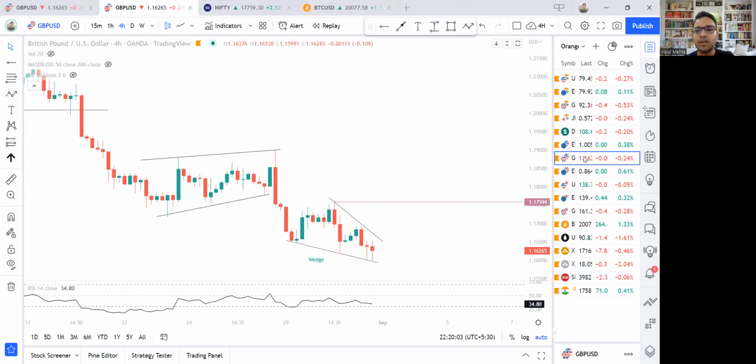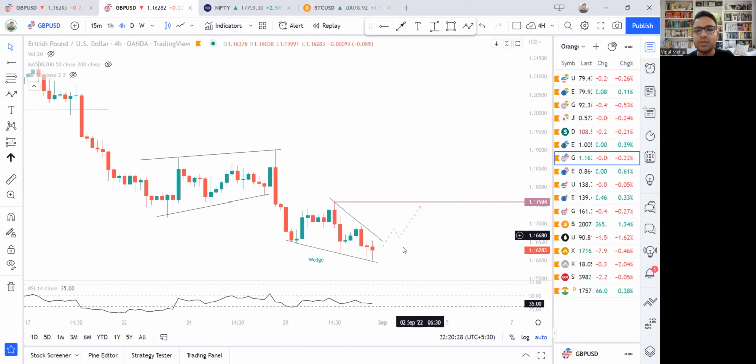So euro is rising, pound is also expected to rise looking at this wedge. This could be another interesting buying opportunity, with 1.176 as the target. We'll wait for some kind of breakout to happen tomorrow. Some kind of retracement or halt should give an interesting buying opportunity in the pound USD pair as well.